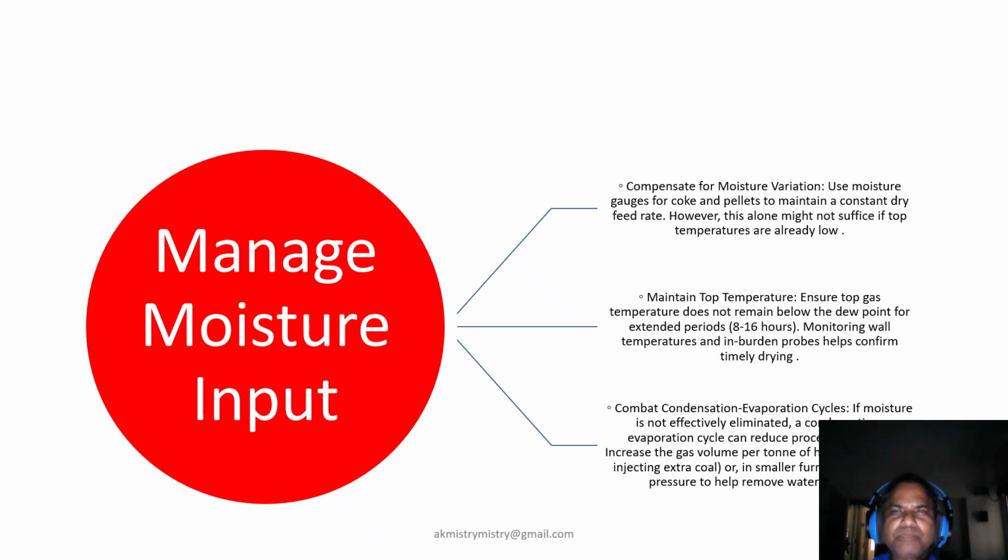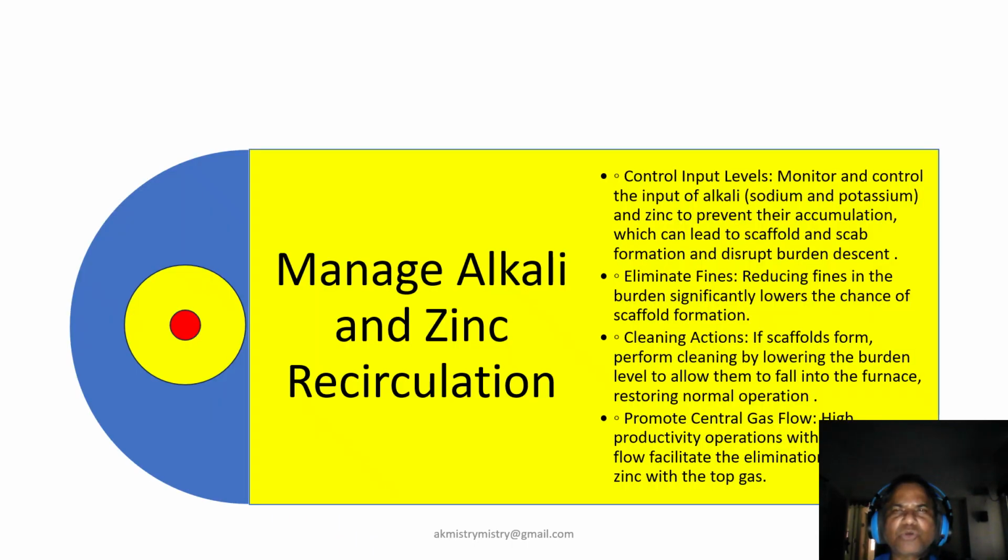And coming to the alkali and zinc control, we can say that monitoring alkali and zinc input to prevent scaffold formation is a very important aspect. And reducing fines, cleaning a scaffold by lowering burden level, and promoting central gas flow to eliminate these elements with the top gas will drive the furnace towards normal, and productivity will also normalize by concentrating on all these areas.